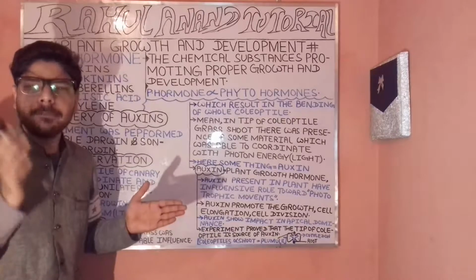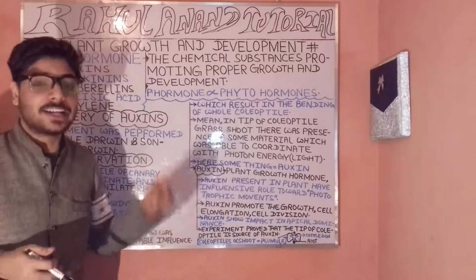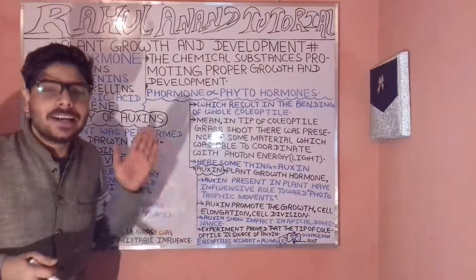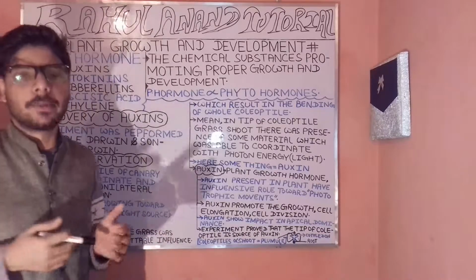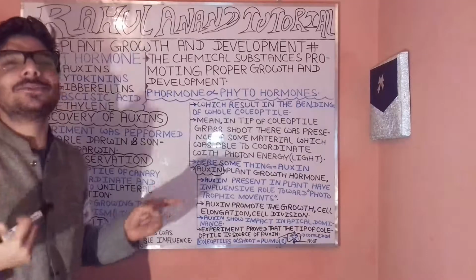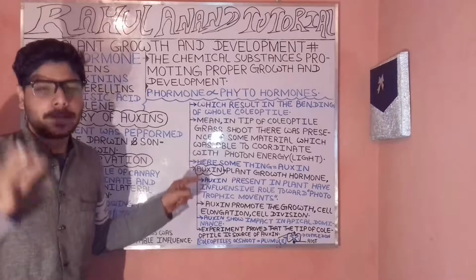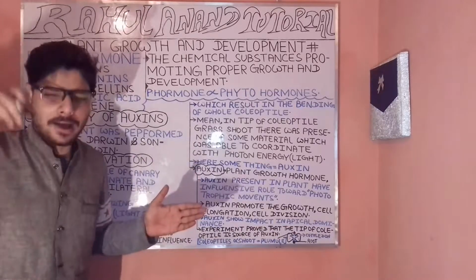It means that something was present in the coleoptiles which played an important role in the bending of the coleoptile in that direction. And that something in the coleoptile region was nothing else but the auxins.